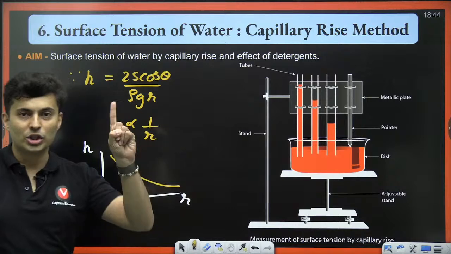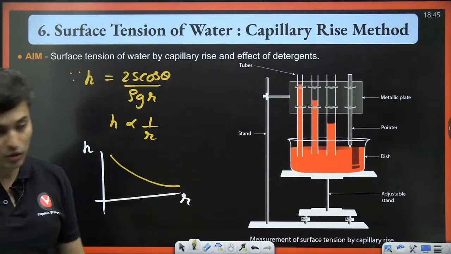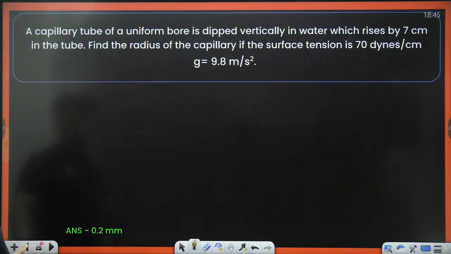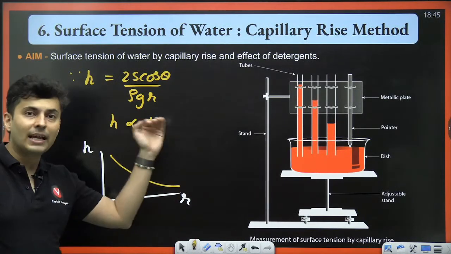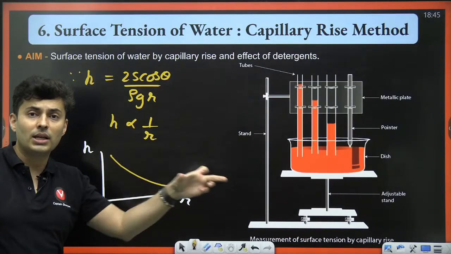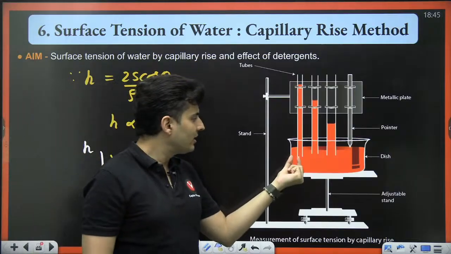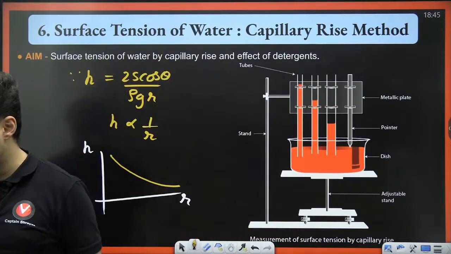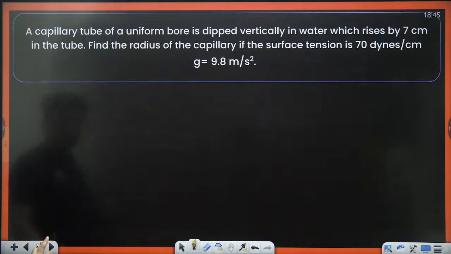You can definitely be asked a question on that: draw the graph of height rise in the capillary versus the capillary sizes. More the radius, less the height. Less the radius, more the height. So in a thin tube, height rises more. In a wide tube, the height rise is going to be less. Is that right, everyone? Very nice. All right, let's move to the questions then.